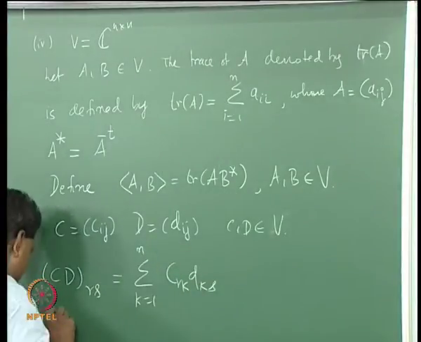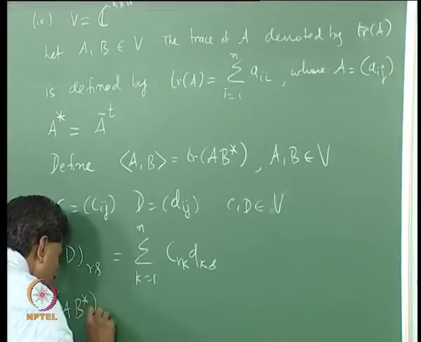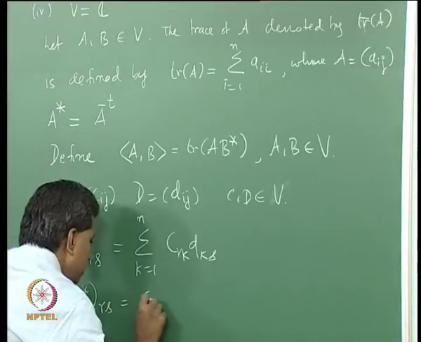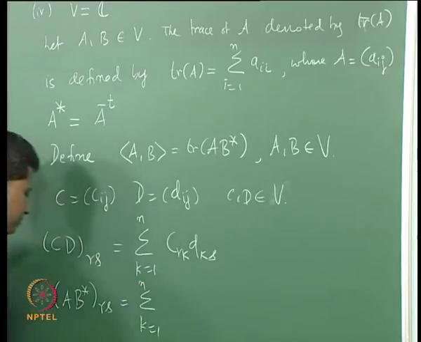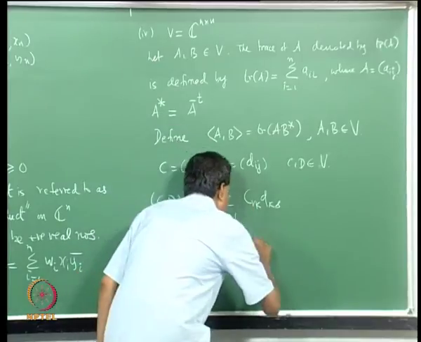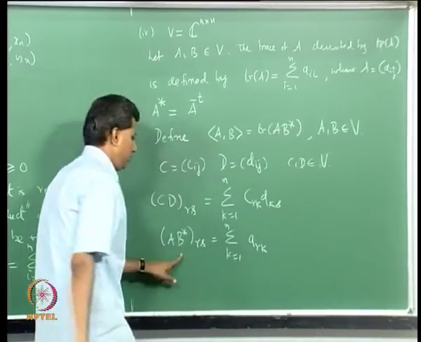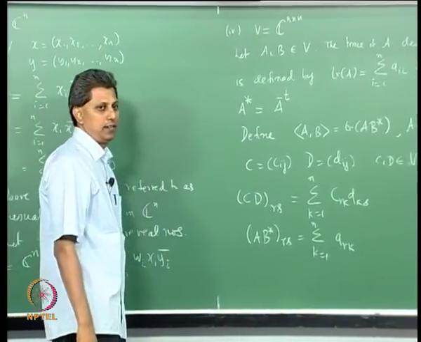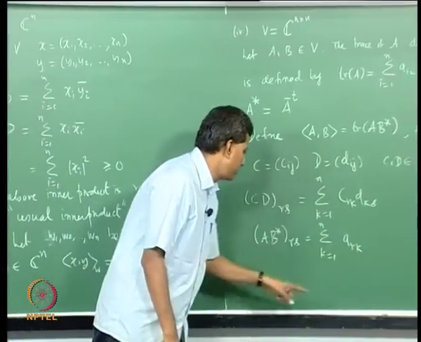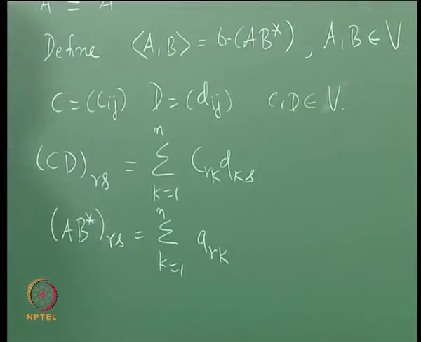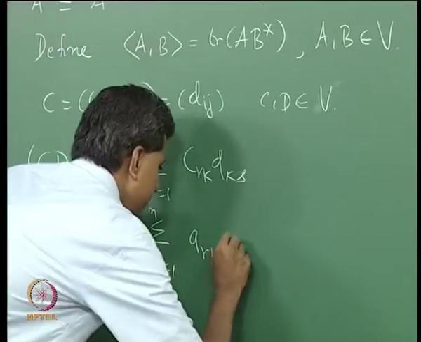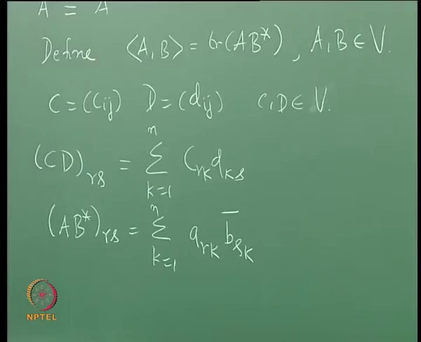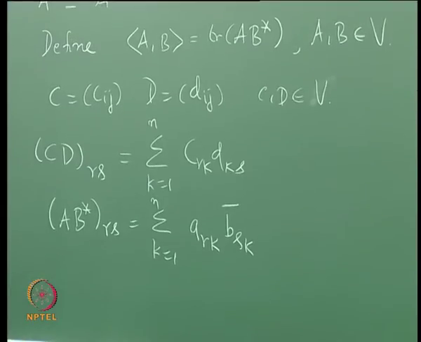What is the rsth component of A B star now? It is the summation k equals 1 to n, for A I have A r k, and for B star it is the kth component of B star, which is B s k, of course it will go with a bar. Now I want to put r equal to s.